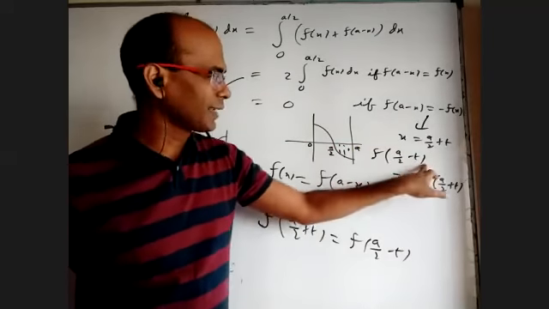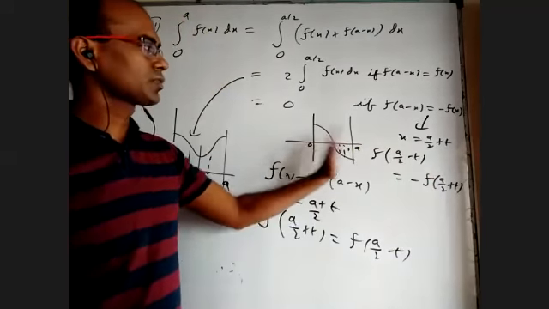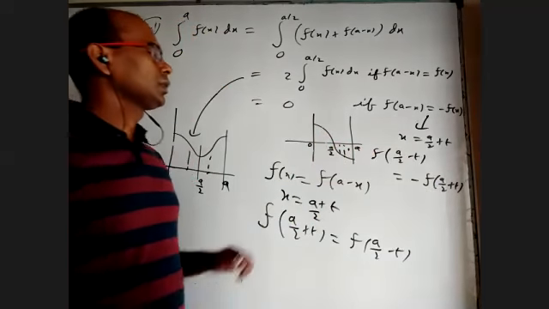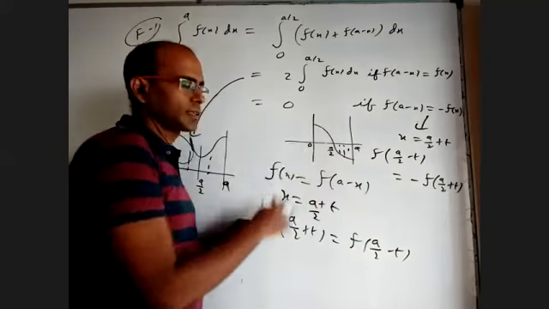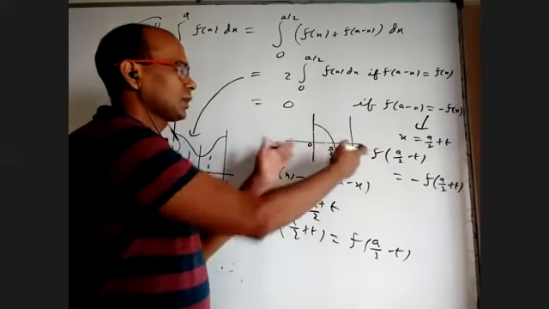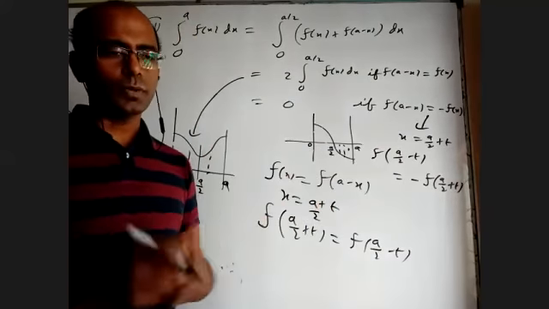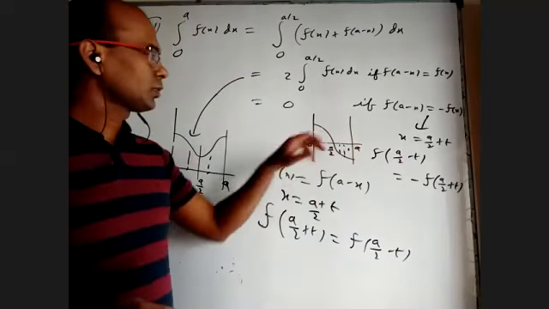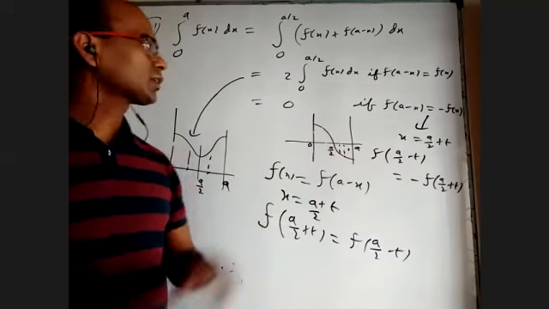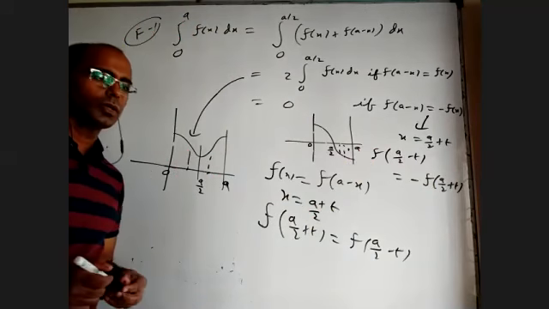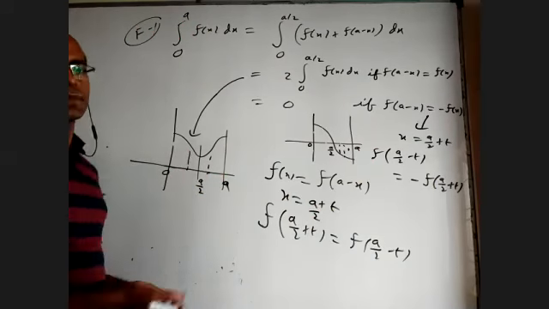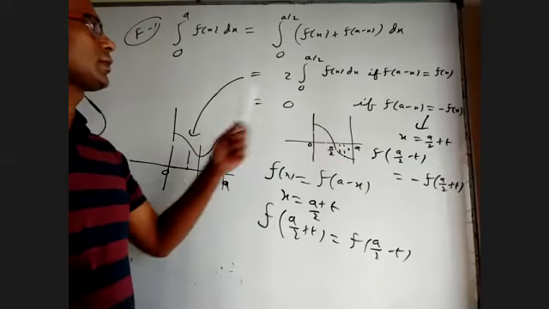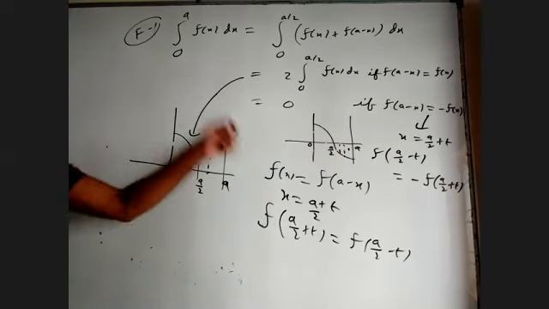From a by 2, go t units backward, t units forward, the values have opposite sign. So if this is below the x-axis, this is above the x-axis, and the area is the same. But area above the x-axis in integration becomes positive, and from a by 2 to a, the integration becomes negative. Both are the same, they'll cancel. One is positive, one is negative, we get 0. So here both are of the same area, with the same sign. Here both are of the same area, but opposite sign in integration, so they cancel. That is the graphical explanation for this.